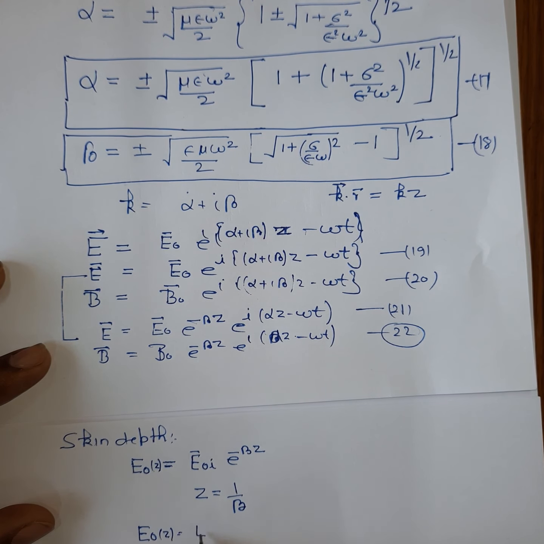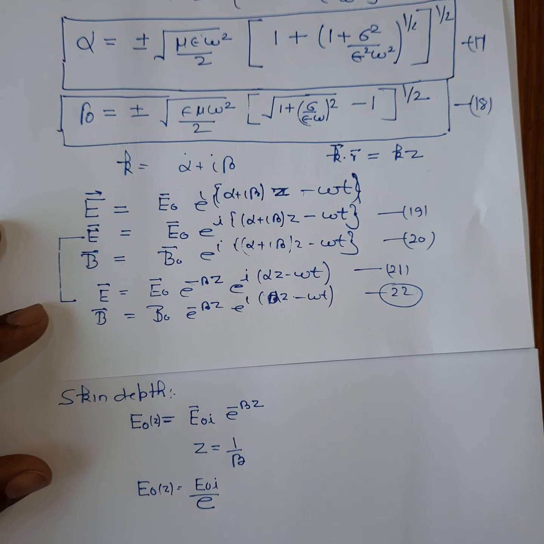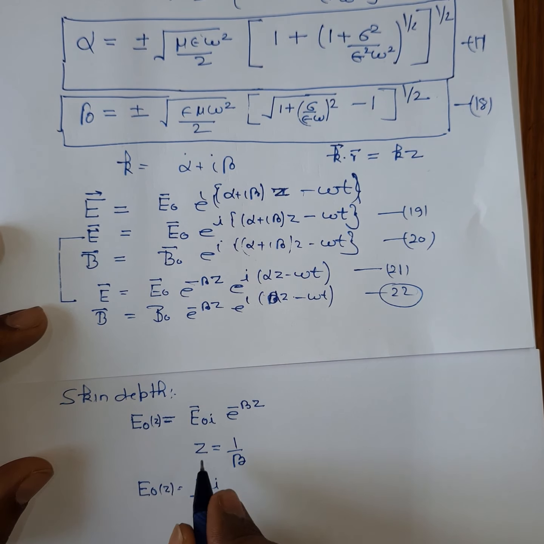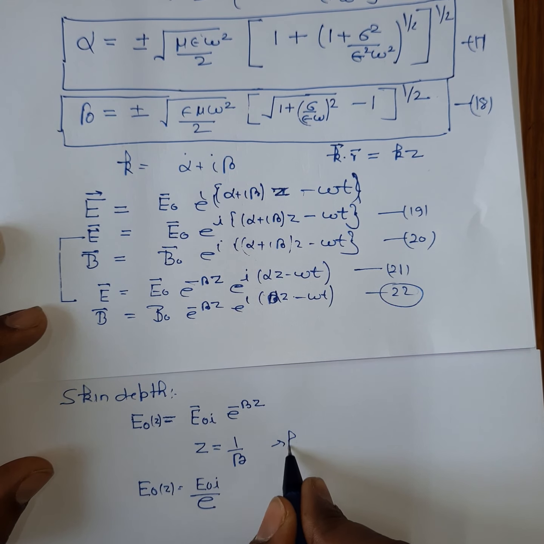When z is equal to 1 by beta, its amplitude becomes 1 by e times the initial amplitude. So this distance z is called skin depth.